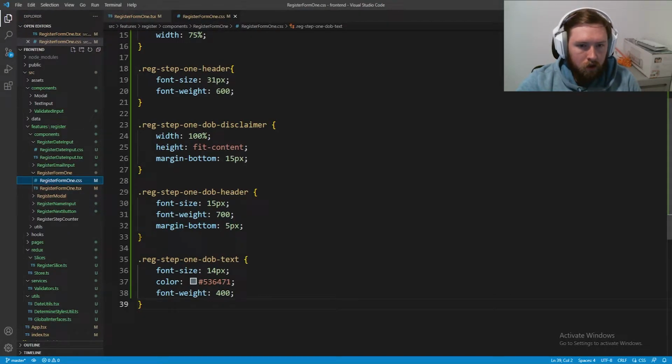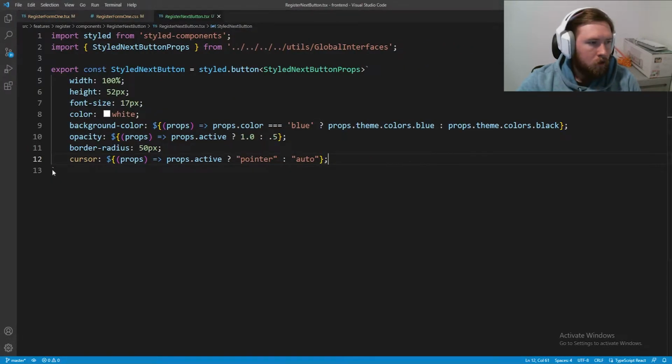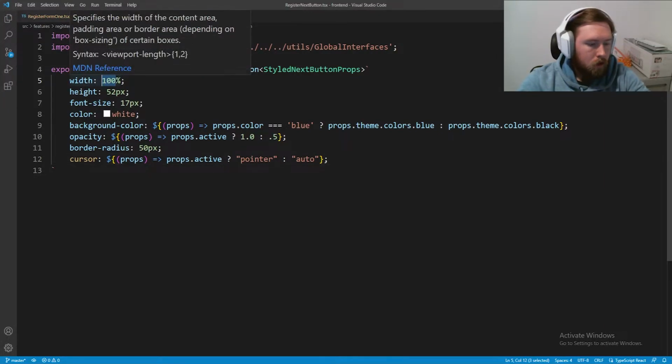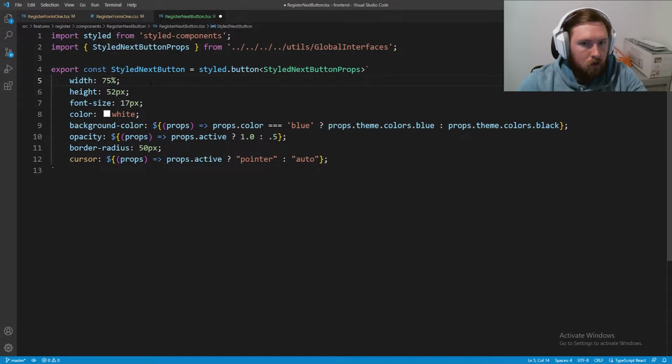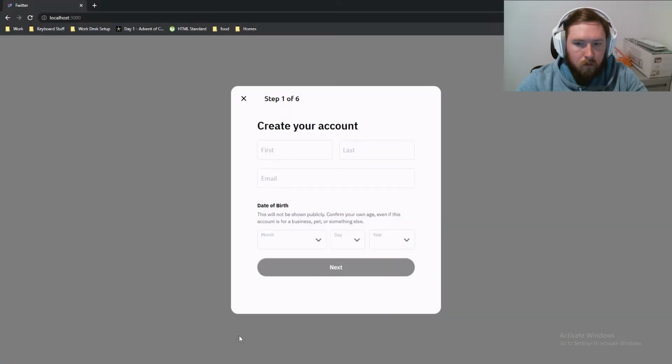So let's go ahead and go into wherever we have it. I think the register next button. And then here we want the width to be 75% instead. And save. And I believe that's everything for the button. So now it should line up pretty nicely there. If we refresh, it looks good.